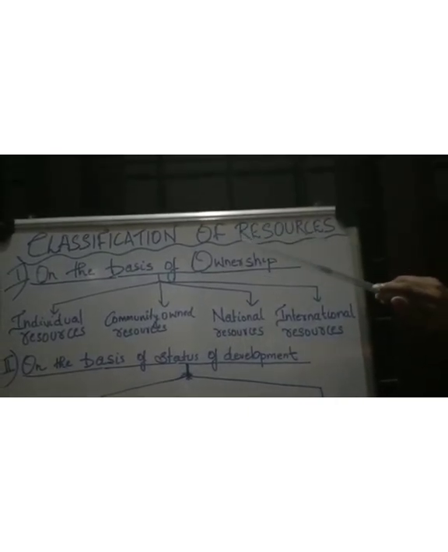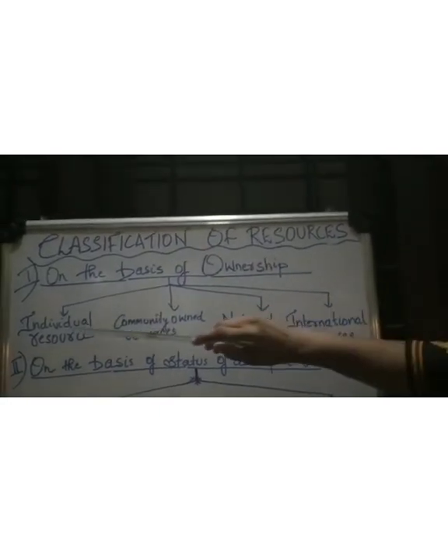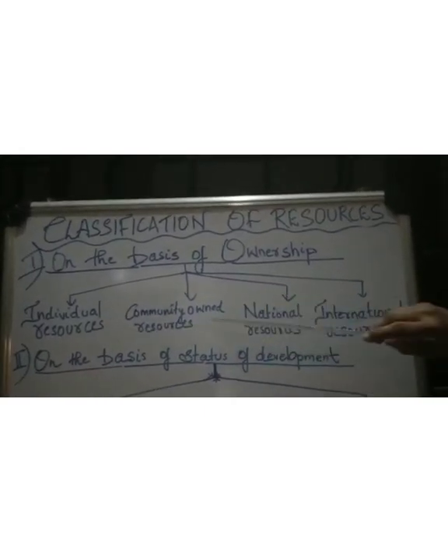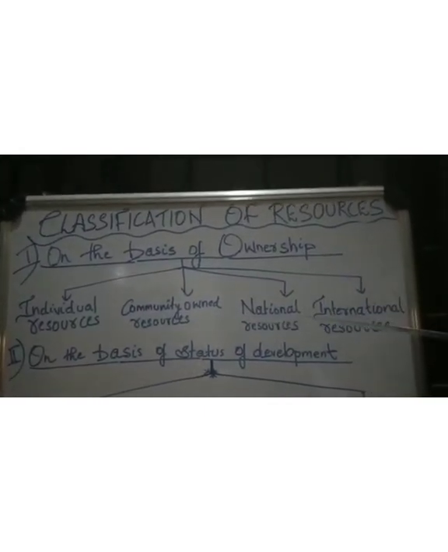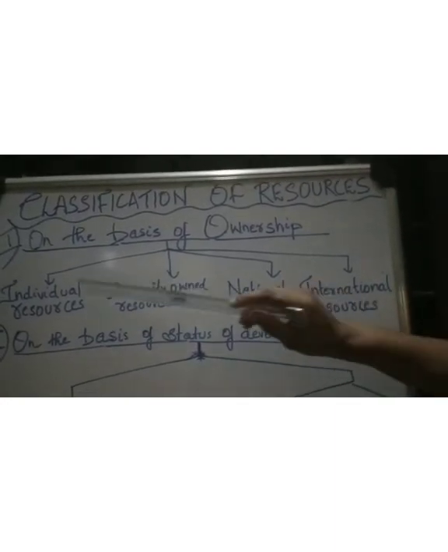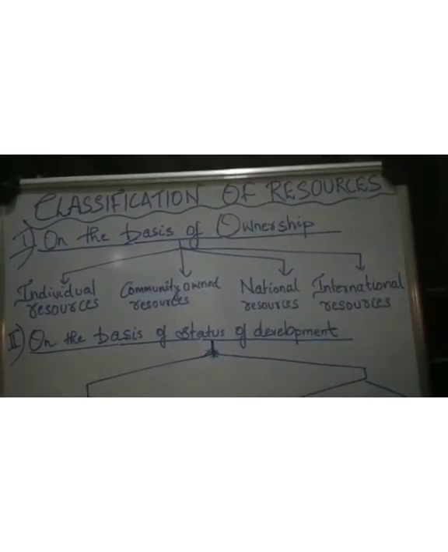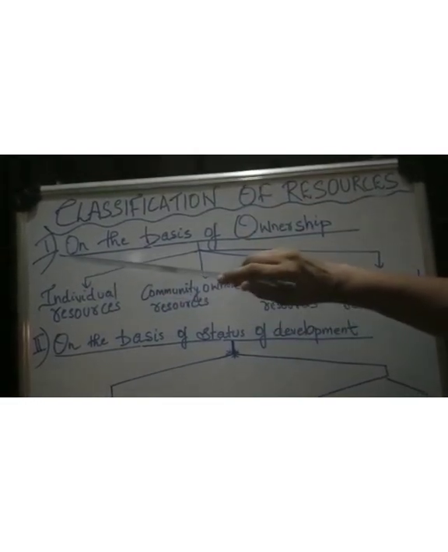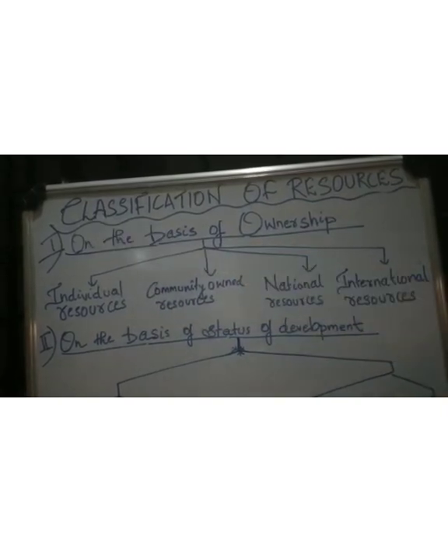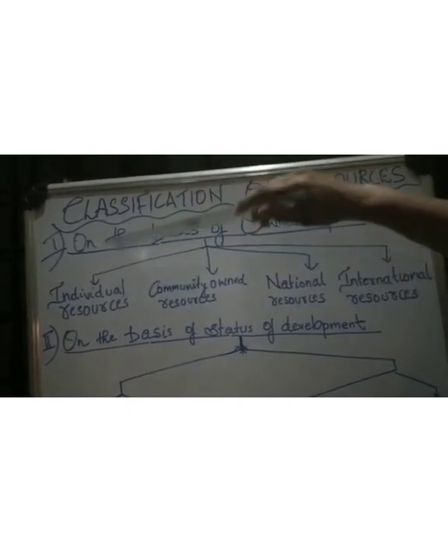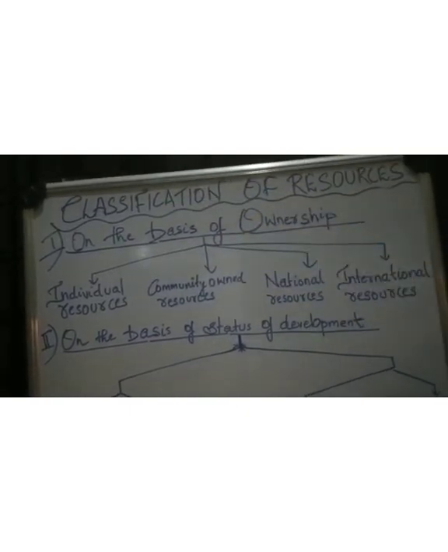On the basis of ownership, resources can be classified into four categories. They are individual resources, community-owned resources, national resources, and international resources. So let us first learn the difference between individual resources and community-owned resources. As the word indicates, individual resources are owned by individuals or private persons. So the resources owned by such individuals are accessible to them alone.